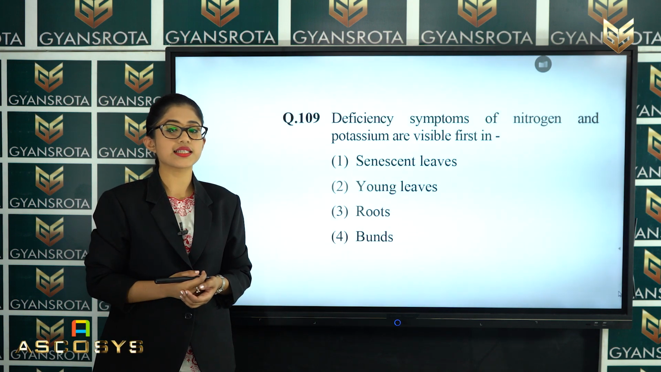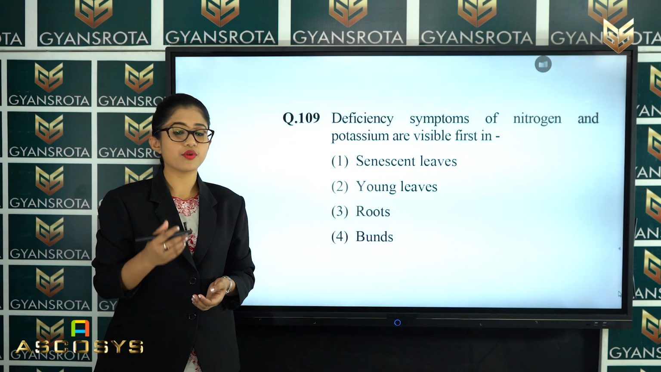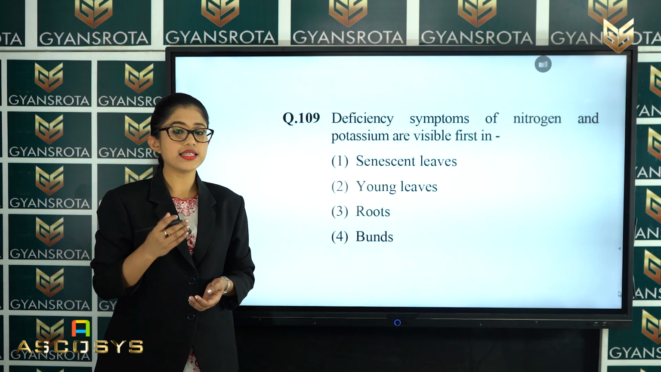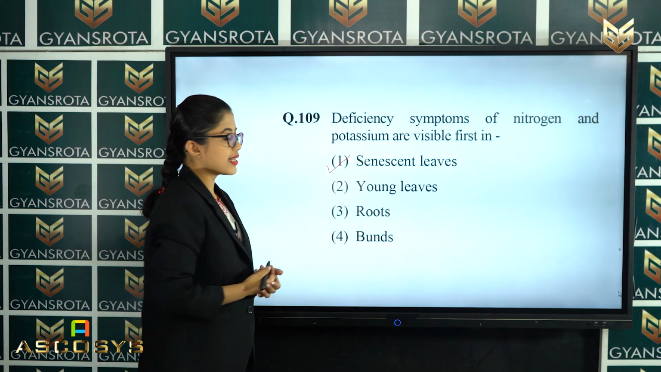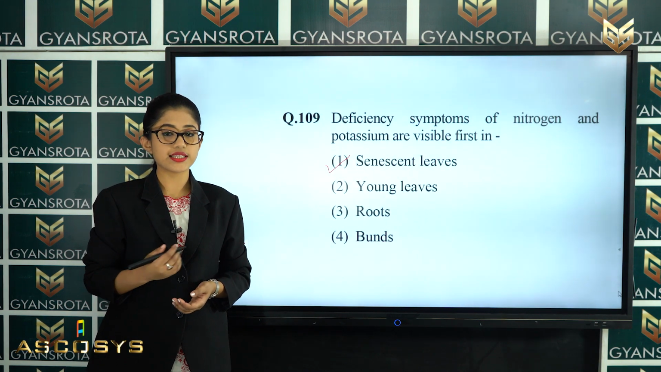So in this question it has asked that the deficiency symptoms of nitrogen and potassium are visible first in senescent leaves. That means option number 1 is the correct answer for this question. Now let's move on to the next question.